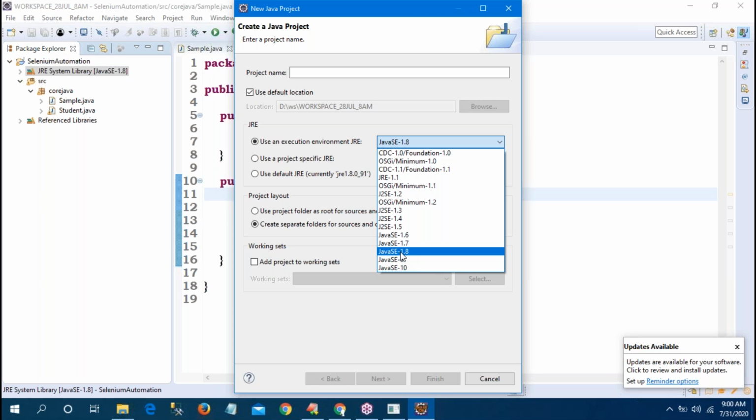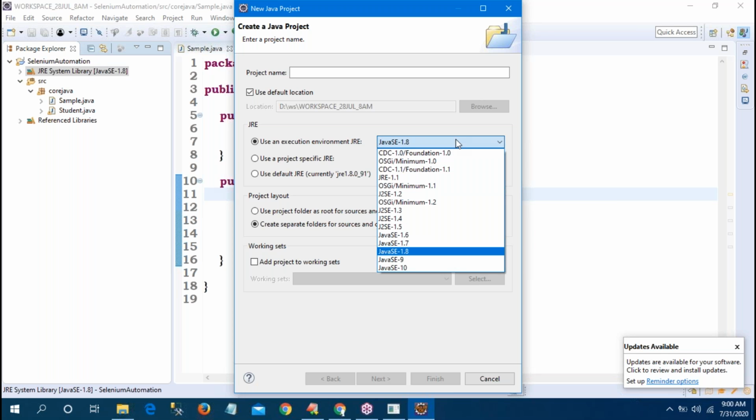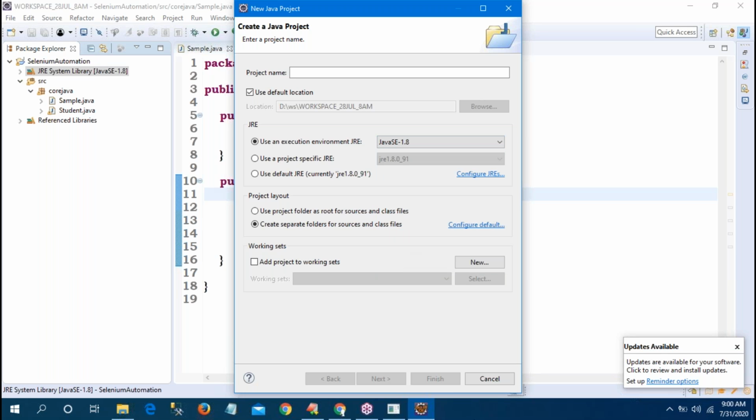Then the problem will be resolved. Try it. Okay, sir. Still if you are getting the error, tell me. Here you can change the execution environment. In your machine I saw you selected Java SE 9. So please select 1.8, that is enough. Your problem will be resolved.